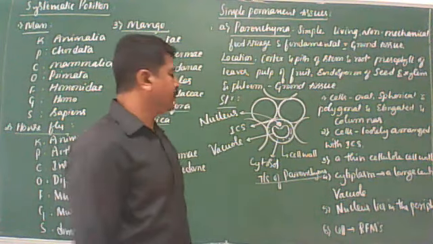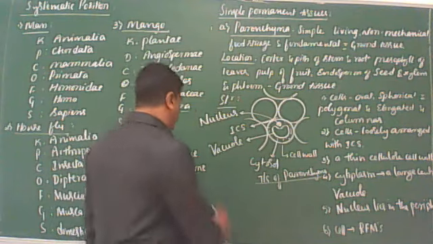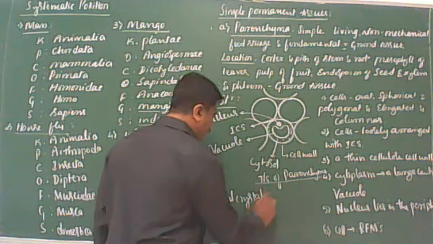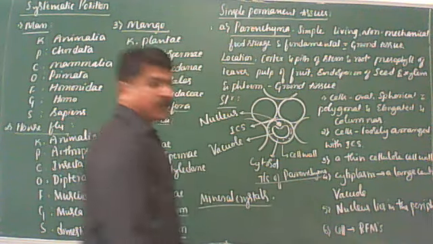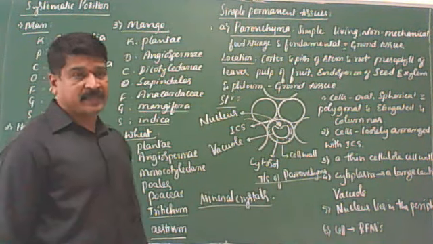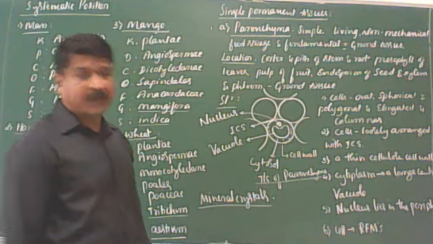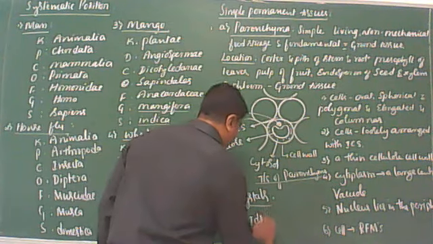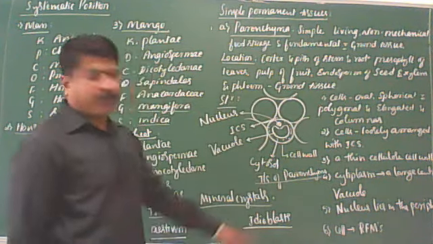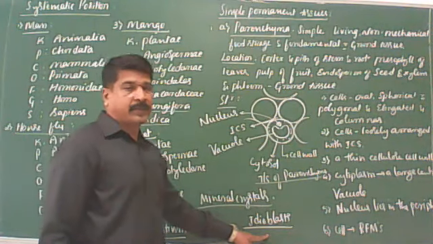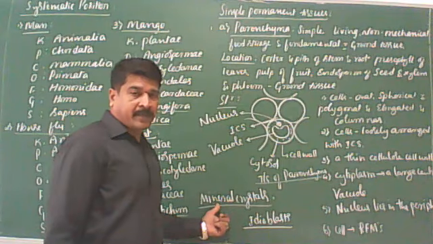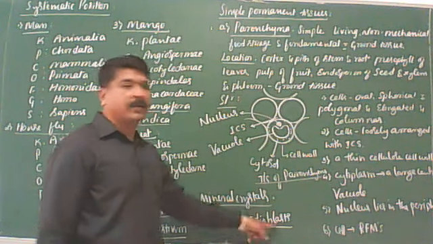In aquatic plants, some of the parenchyma cells contain mineral crystals. You remember this. Such mineral crystal containing parenchyma cells are called idioblasts. You remember this. Mineral crystal containing parenchyma cells found in aquatic plants are called idioblasts.